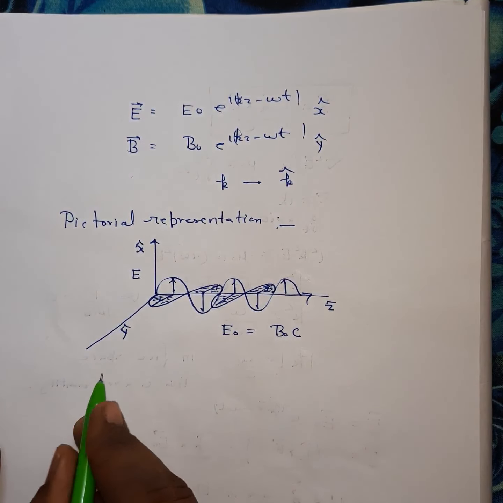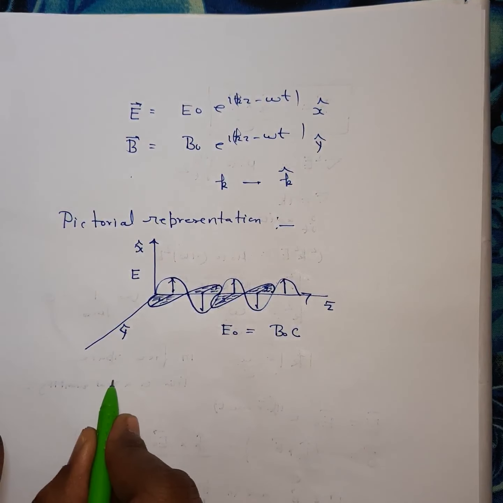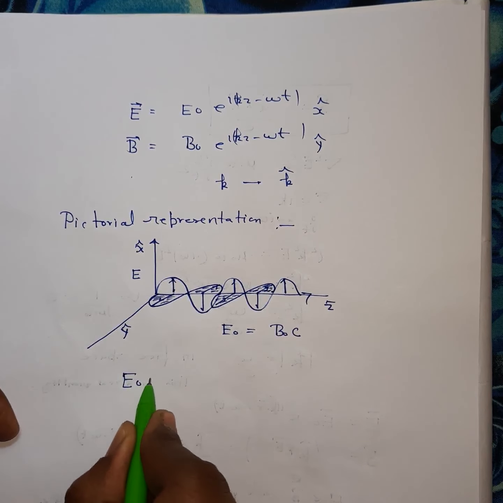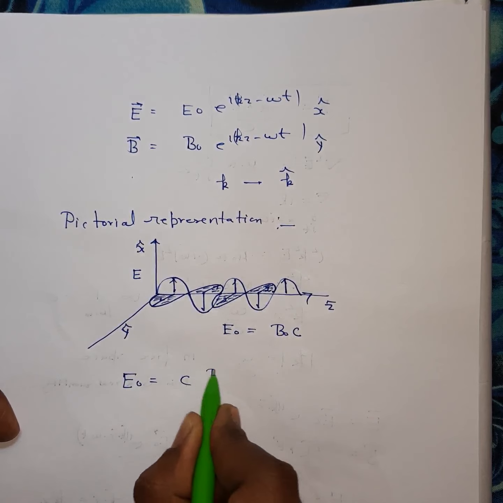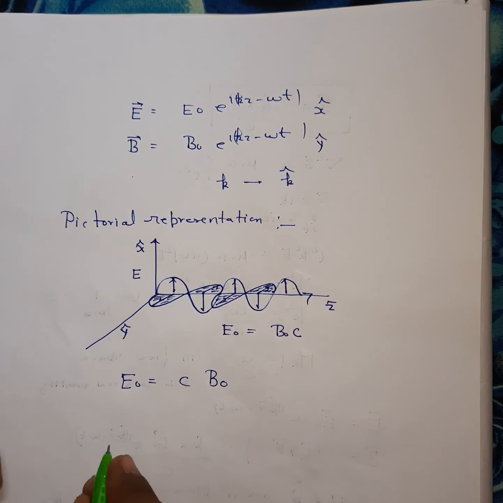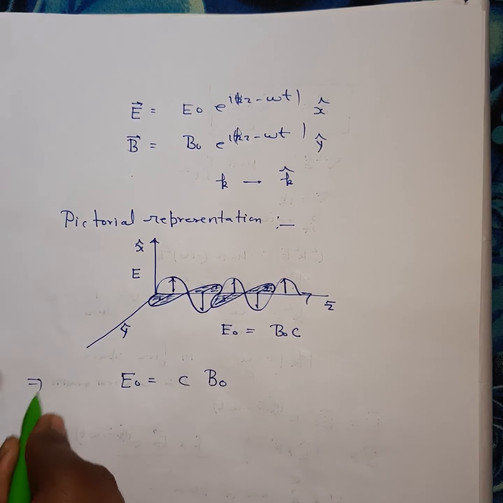Sometimes in the exam it is asked to show that in free space the magnitude of the electric field is equal to c times the magnitude of the magnetic field. So if you have to prove this, what will you do?